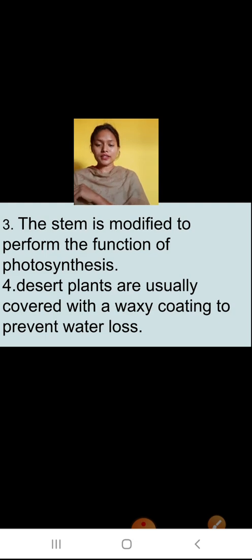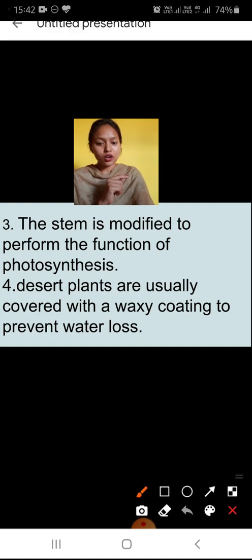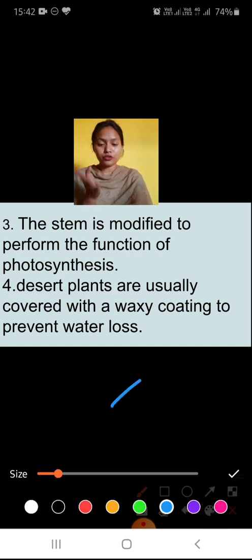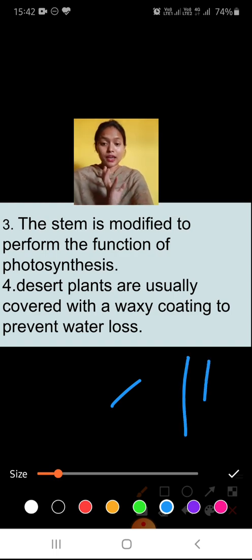The next one is that the stem of the plant performs the process of photosynthesis. As the leaves are not very big and are in the form of spines, they cannot perform the function of photosynthesis. So that is performed by the stem. Yes, the stem of the cactus plant performs the process of photosynthesis.